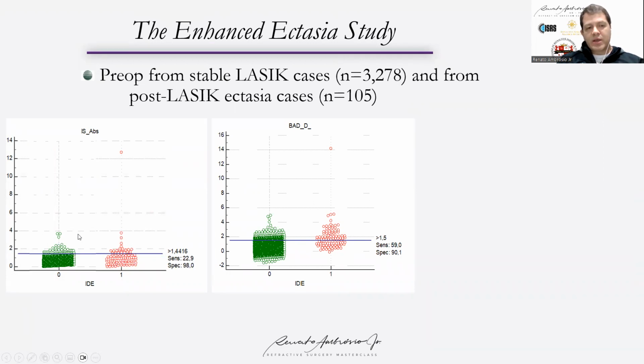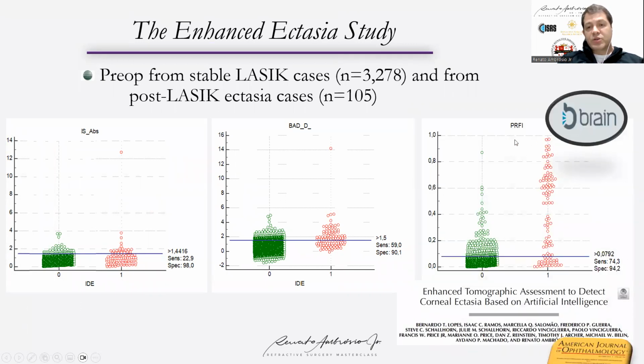So only 2% of the cases were operated because the surgeons tend to obey the inferior steepening or even superior steepening, but the sensitivity is very low. So we definitely need to go beyond the surface. The BAD-D was not considered when these patients were operated because it was not yet in the software, and the BAD-D would detect 59% of cases higher than 1.5.